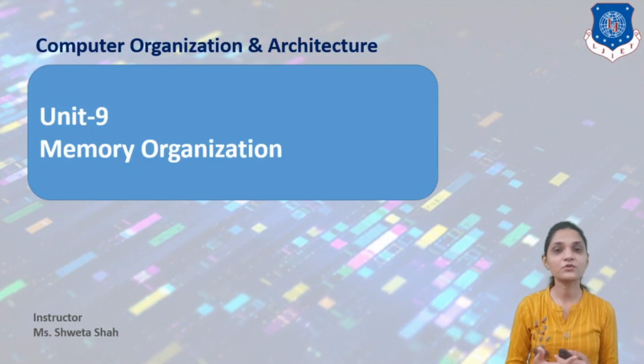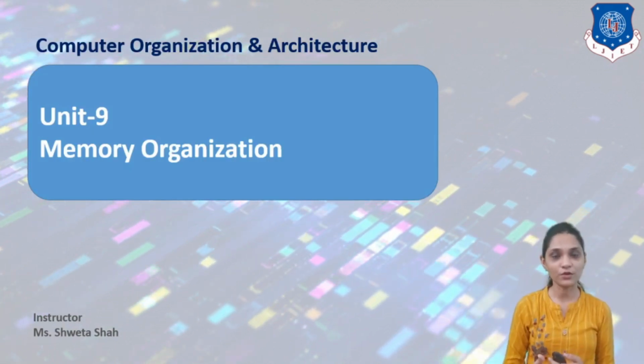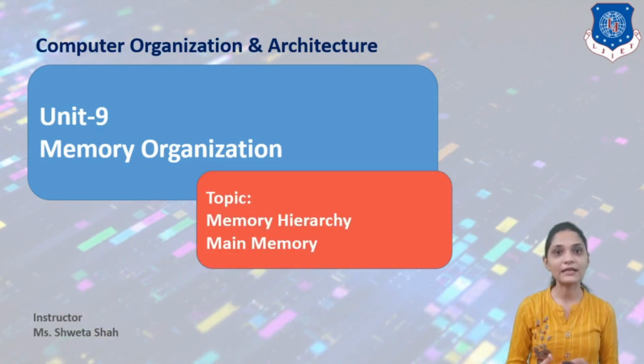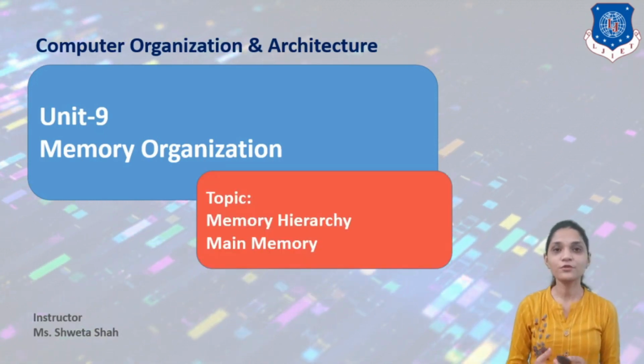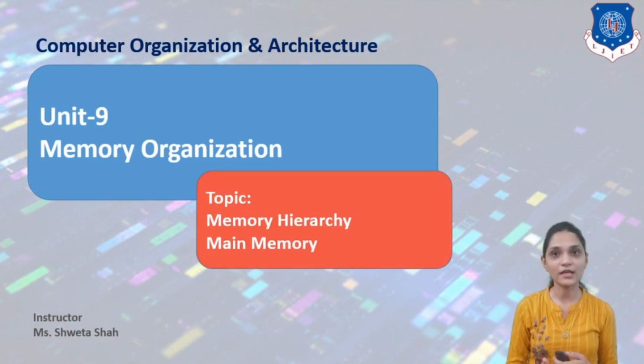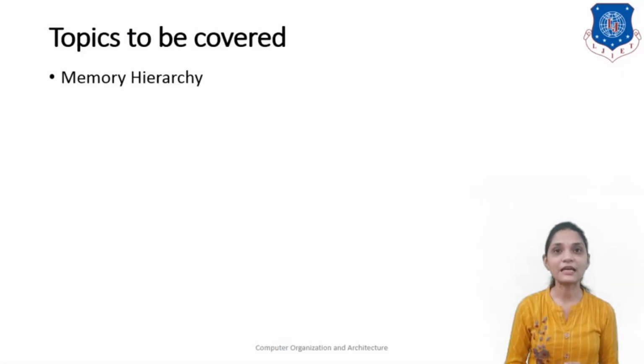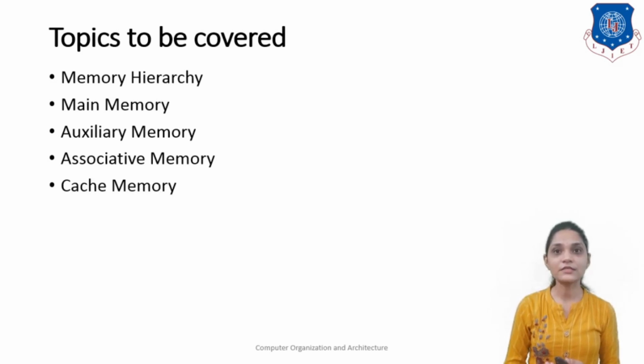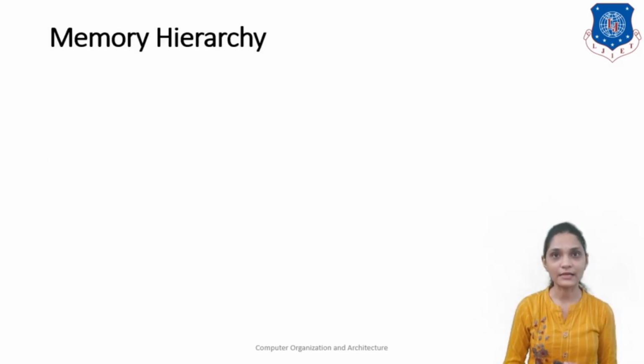In this subject, we are going to start today Unit 9, that is Memory Organization. And we are going to see today the topic, that is Memory Hierarchy and the main memory. Before starting with the topic, let me see the outline for this unit. First we will see the memory hierarchy and the main memory. Then we will see the auxiliary memory and the associative memory. Then we will see the cache memory and the virtual memory. So let me first start with the topic, that is memory hierarchy.